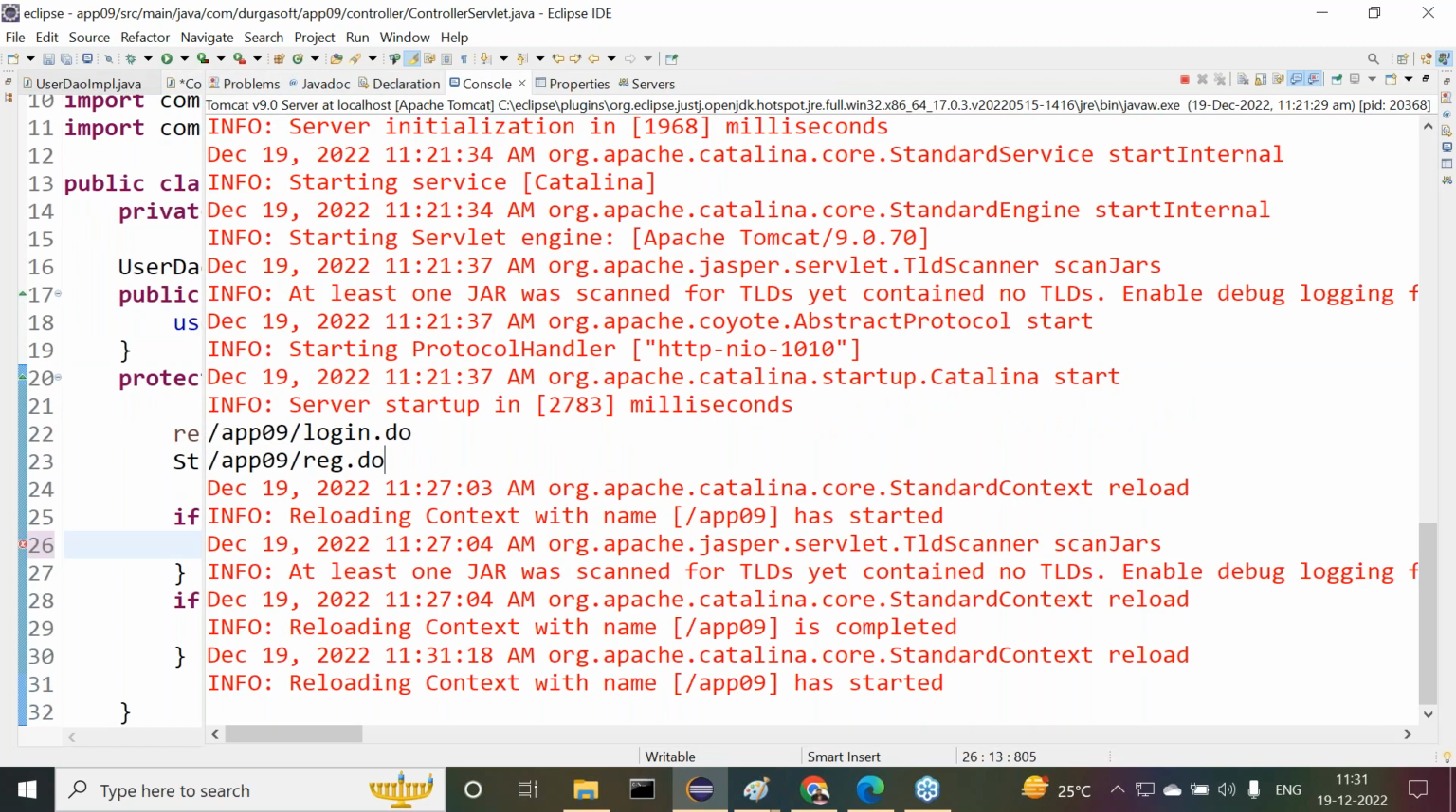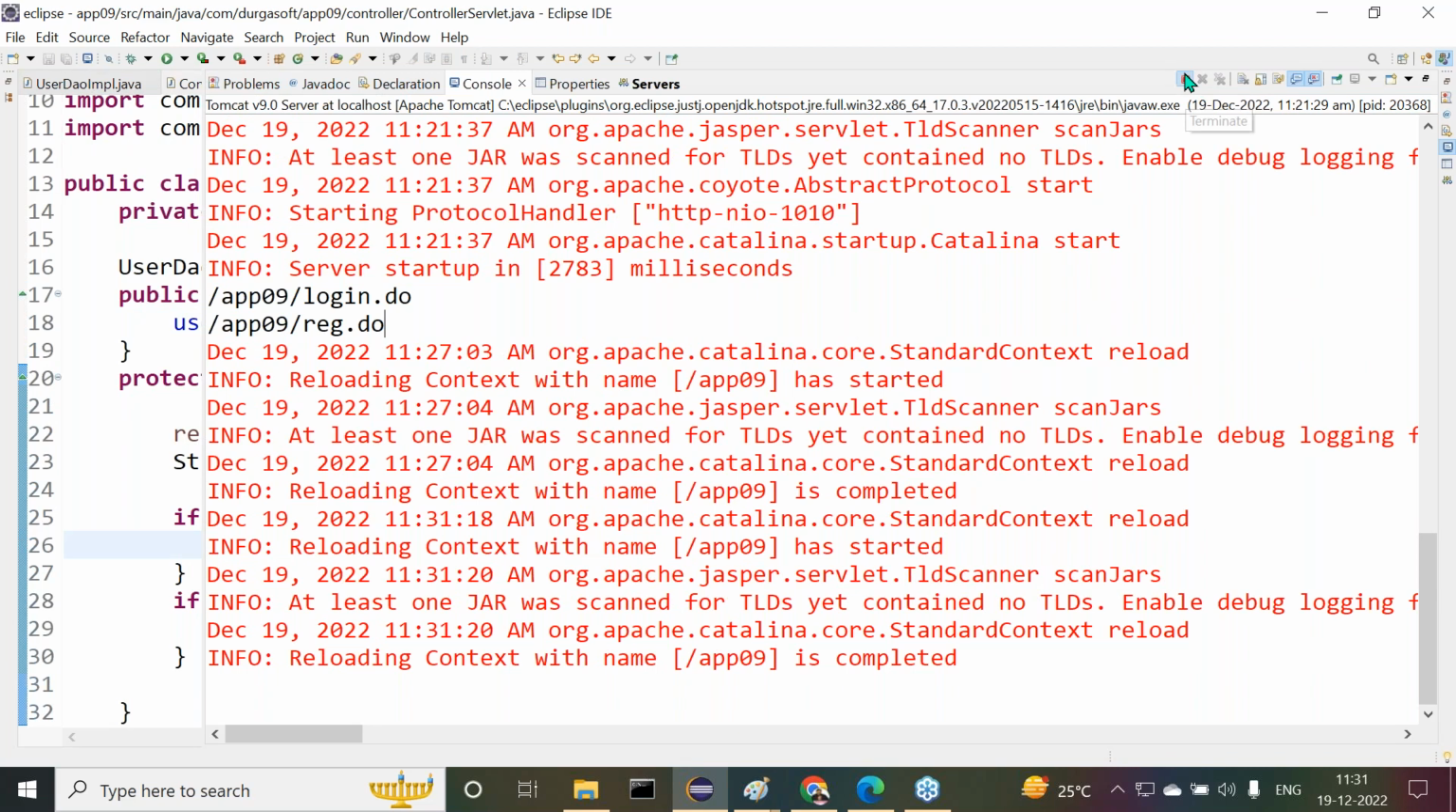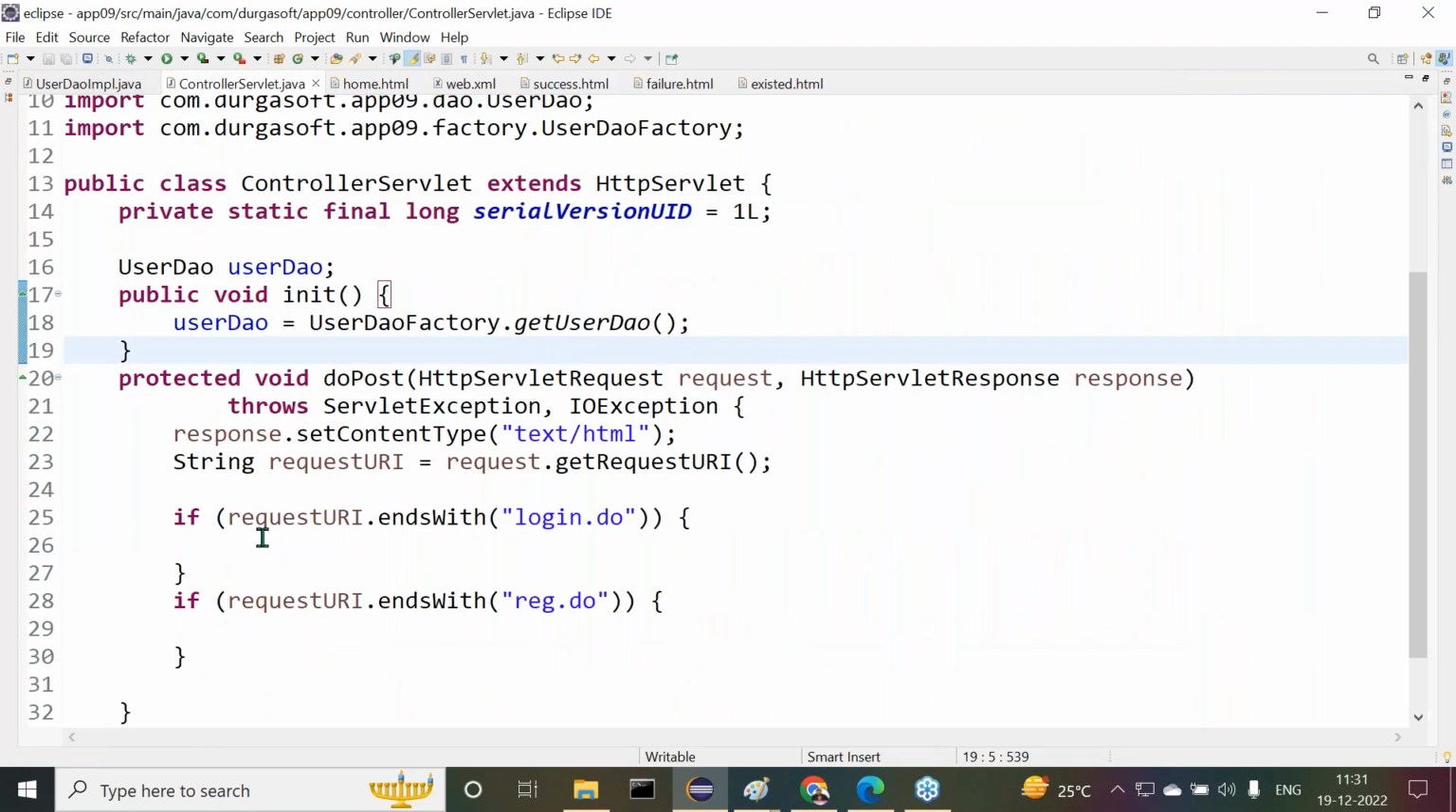Whenever we are getting the user DO object, we have to stop this server, guys. Then, if it is login, we have to access the check login method. Okay, right, now let's understand this point clearly.